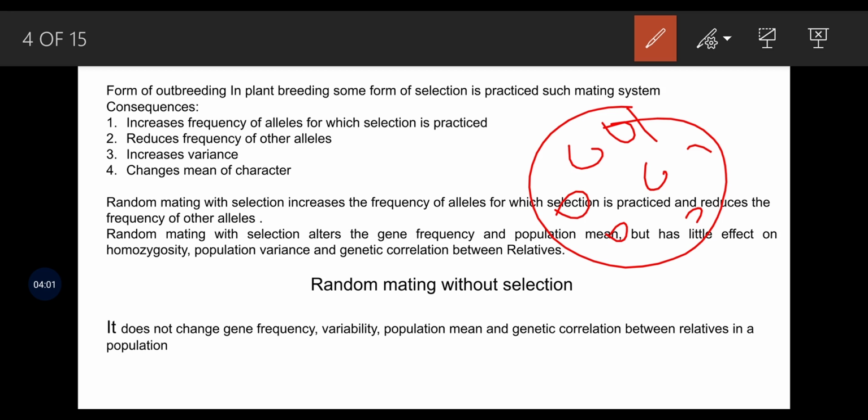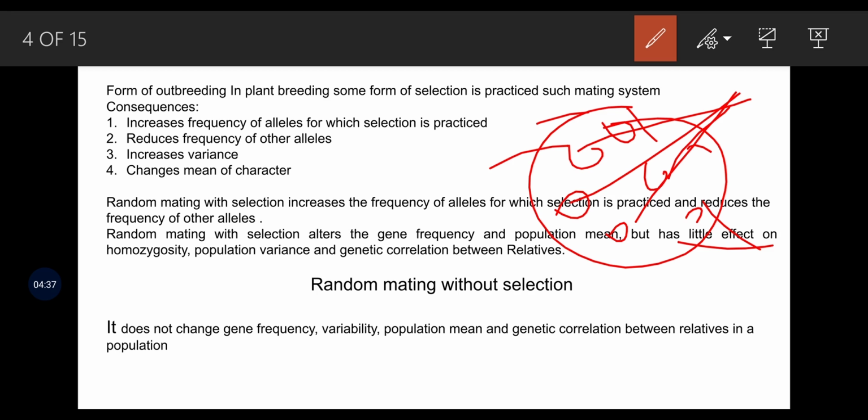We select hardly 50 or so of these individuals. So the selected genes or alleles present in them are increased, not all the alleles present in this particular population. The frequency of the other alleles we have left will be decreased, or they won't be there in the selected population. So it will increase the variance and change the mean of the character.